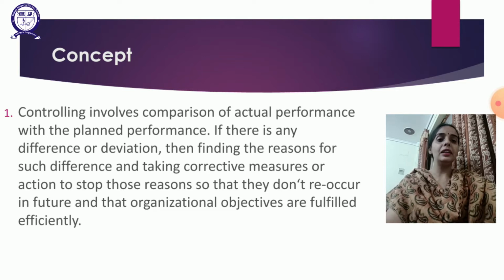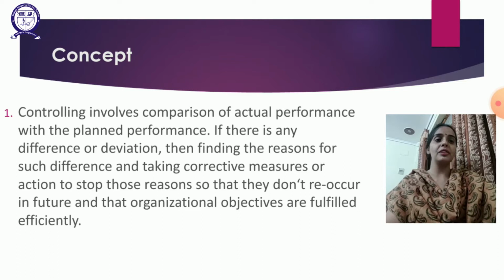So what is the crux meaning of controlling? Controlling is actual measurement of actual performance, how far they have achieved, then compare the actual performance with the standard performance. If it is equal to standard performance or if it is more than standard performance, then there is no need of controlling. But if the actual performance is less than the standard performance, suppose standard performance is 10 shirts and actual performance is 5, 6, 7, 8, 9, that means actual performance is less than the standard performance, then there is a need to do controlling.